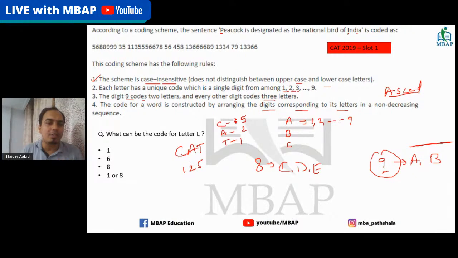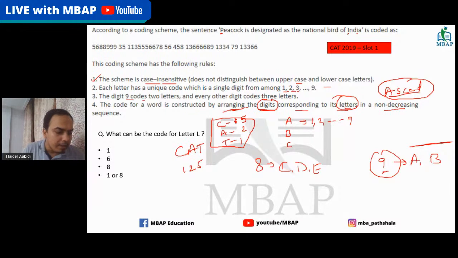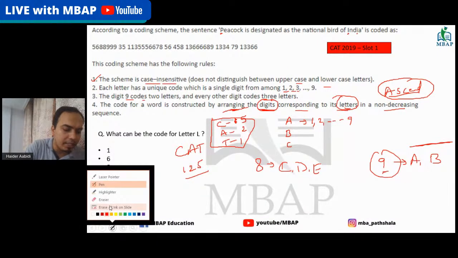What it is saying is that this will be written as 1, 2 and 5. It's not that C is going to come first. Whatever the digits are, the code for a word is constructed by arranging the digits corresponding to its letters in ascending order, which is the non-descending order. So Sangeeta, is this clear to you, that if cat has this kind of coding, it will be written down as 1, 2, 5? This is what the fourth statement means. Clear, guys, everyone? Is the question clear to you guys? Put a yes.